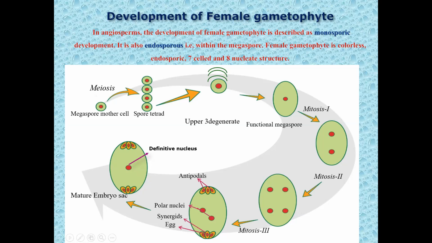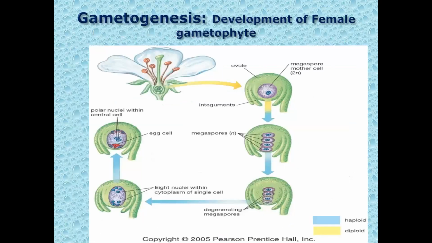Now we will revise the same in the next slide so that you can get a better idea of the development of the female gametophyte. This is the ovary of a flower inside which ovules are produced. One of the cells of the ovule, especially of the nucellus, acts as a megaspore mother cell. Nucellus cells are diploid, so the megaspore mother cell is also diploid. It undergoes meiosis and produces 4 haploid megaspores. Out of these 4 megaspores, the lower 3, those towards the micropylar end, disorganize and degenerate, and only one remains functional.